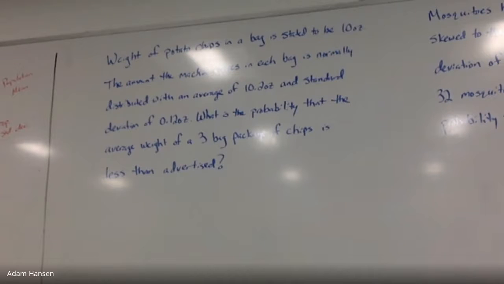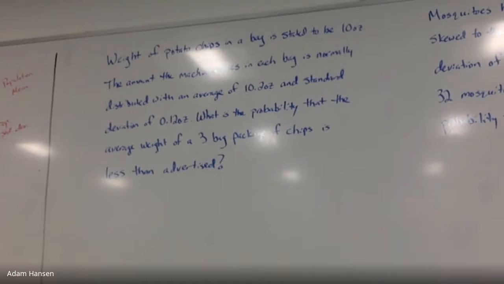Why would they put more than advertised in the bag? Why would they actually put 10.2 ounces in the bag as opposed to 10 ounces? Why are they giving them more than they're supposed to? They could end up with less.